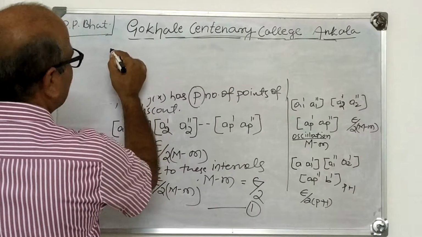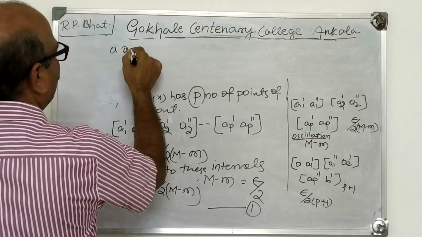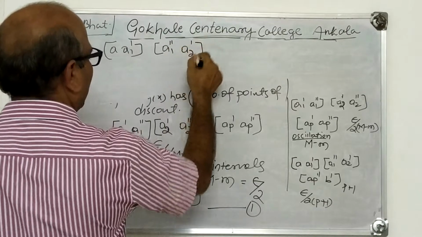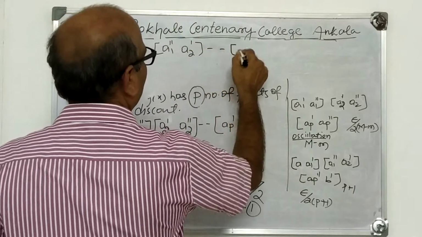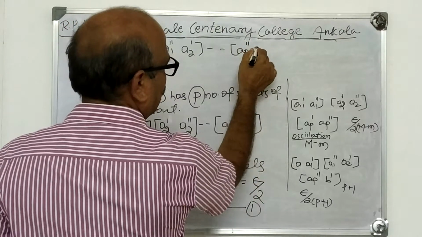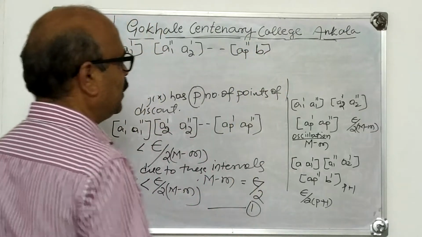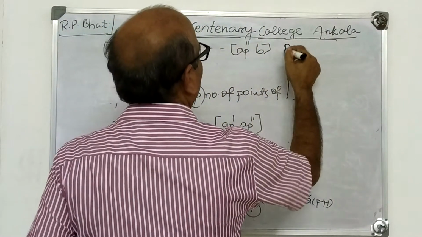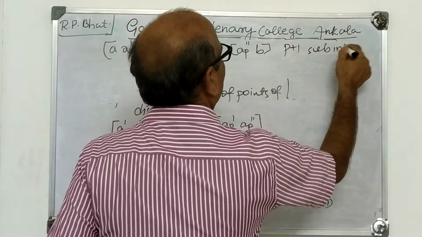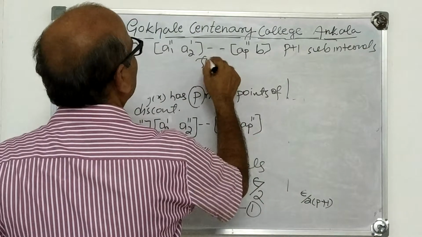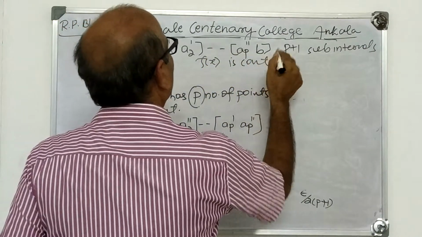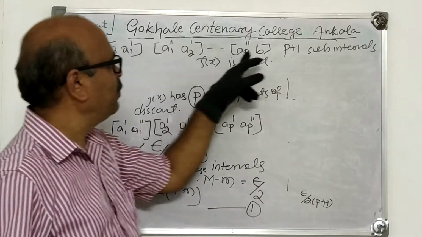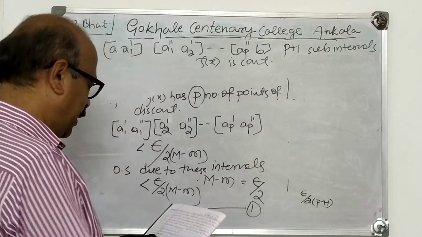Now the remaining subintervals, that is, between A1', A1'', A2', A2'', etc., Ap'', and b. These are the remaining subintervals. How many subintervals are there? p plus 1 subintervals. f(x) is continuous in them, because we have enclosed the discontinuities in the p subintervals. In the remaining p plus 1 subintervals, f(x) is continuous.